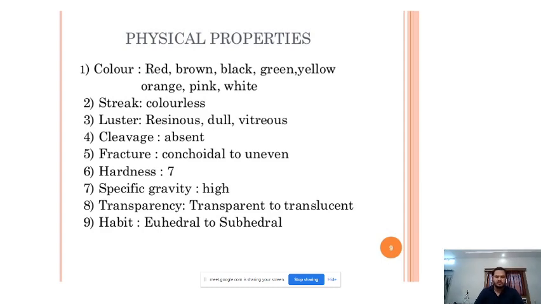So now a normal lab going student will say that garnet is red or brown or maybe blackish in color, very dark. But based on composition, it can be green, it can be yellow, all right. It can have another color also. But 90% of the time which we get in our lab and in nature, it will be reddish in color, all right. The streak is colorless, all right.